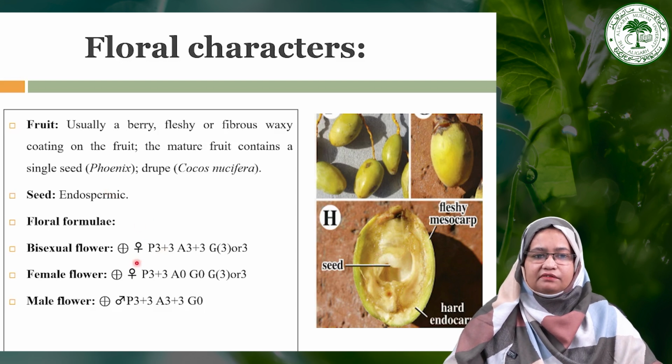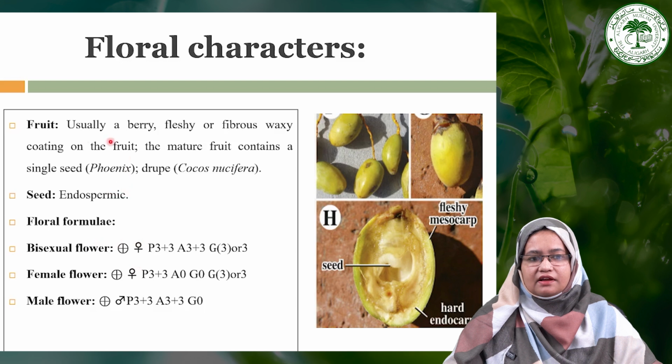And if we see the floral formula of this particular family, if the flower is bisexual, there is radial symmetry. In the case of bisexual, both male and female parts are present. The perianth is 6 in number and they are arranged in 3 plus 3. Androecium is also 6 in number, arranged in 3 plus 3, and the gynoecium may be apocarpous or syncarpous, with a superior ovary.